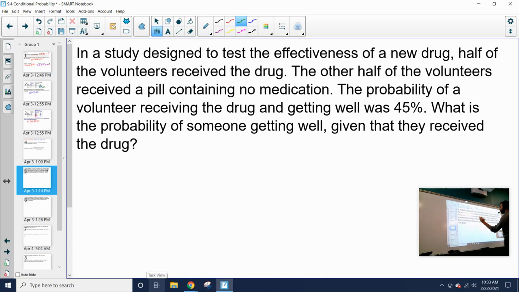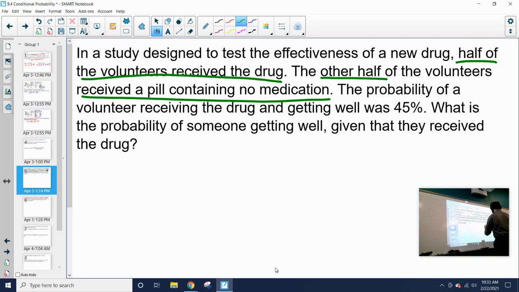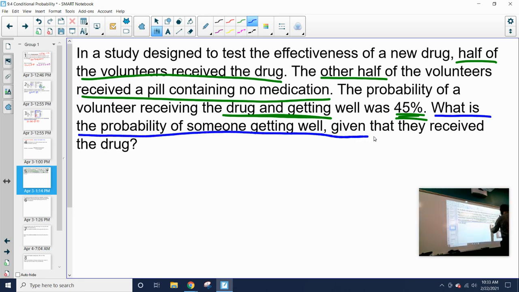So we're looking for the drug. Half of the volunteers received the drug. The other half received a pill containing no medication. The probability of a volunteer receiving the drug and getting well was 45%. So we're looking for the probability of someone getting well given that they received the drug.